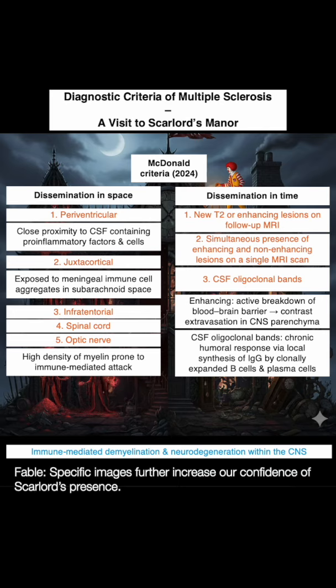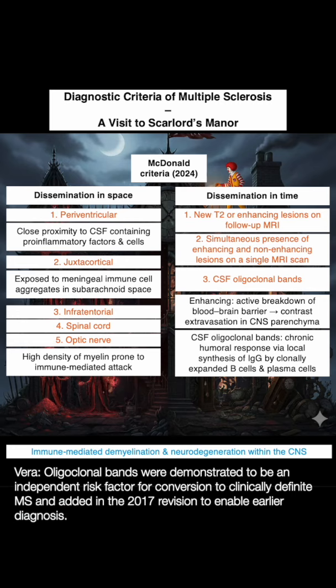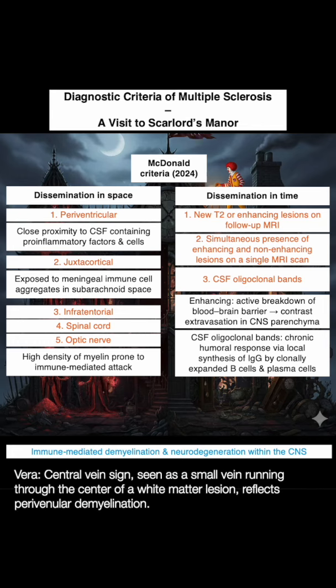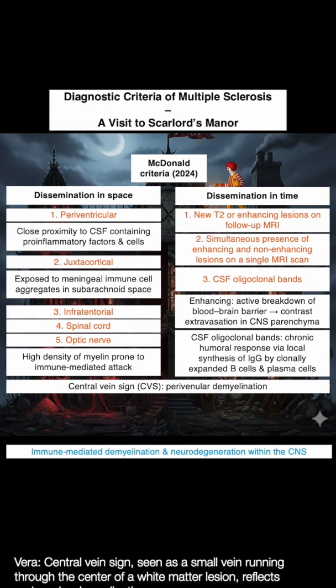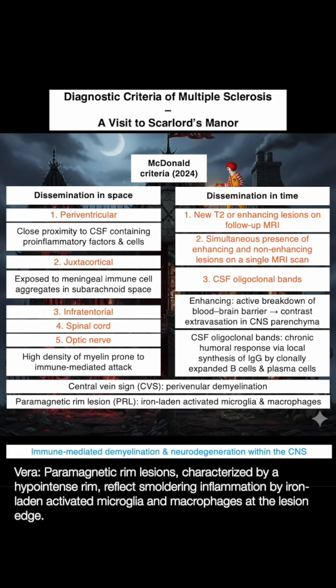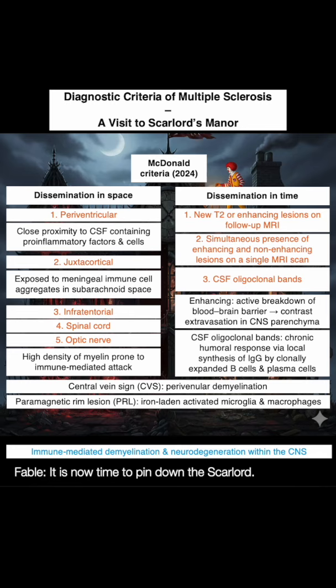Specific images further increase our confidence of Scarlord's presence. 2 signs on susceptibility-weighted MRI carry high specificity for the disease. Central vein sign, seen as a small vein running through the center of a white matter lesion, reflects perivenular demyelination. Paramagnetic rim lesions, characterized by a hyperintense rim, reflect smoldering inflammation by iron-laden activated microglia and macrophages at the lesion edge. It is now time to pin down the Scarlord.